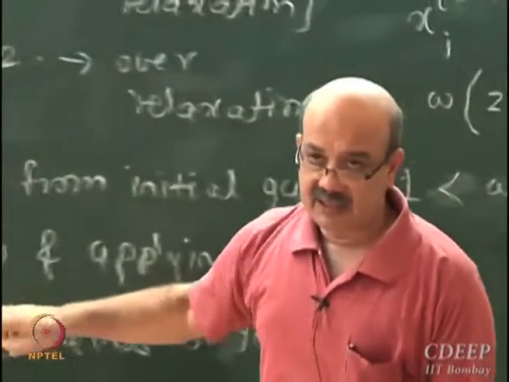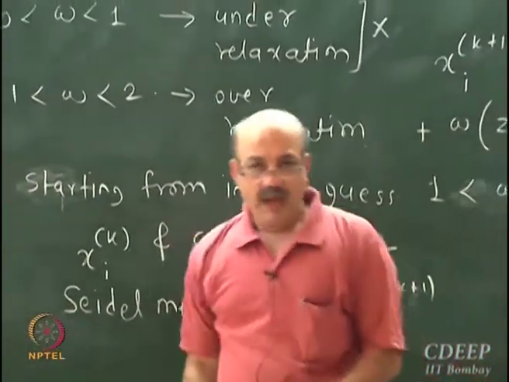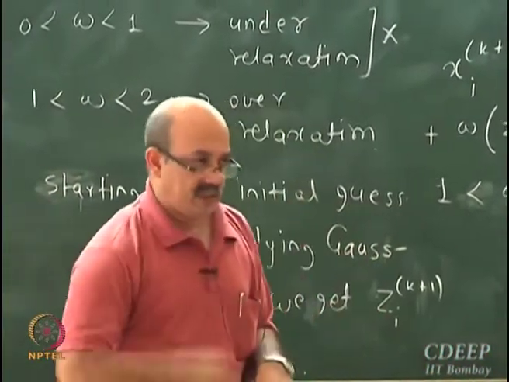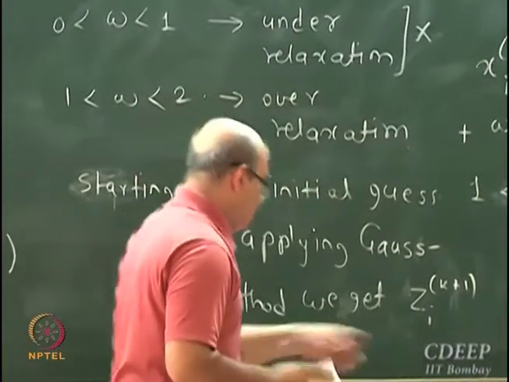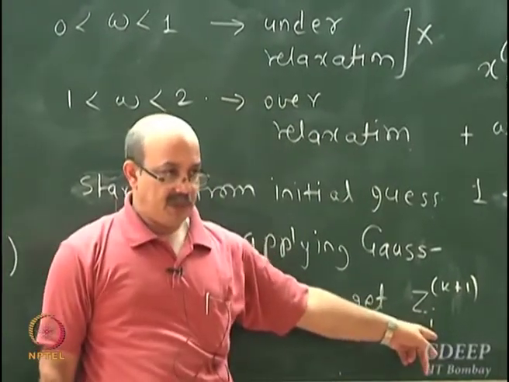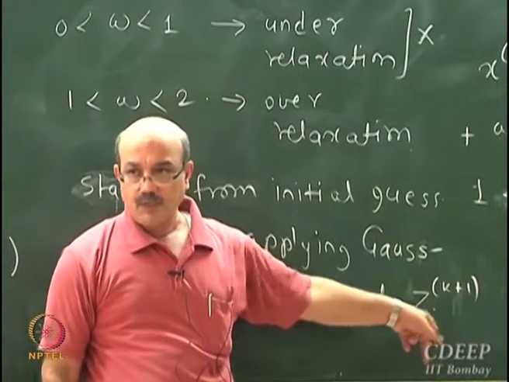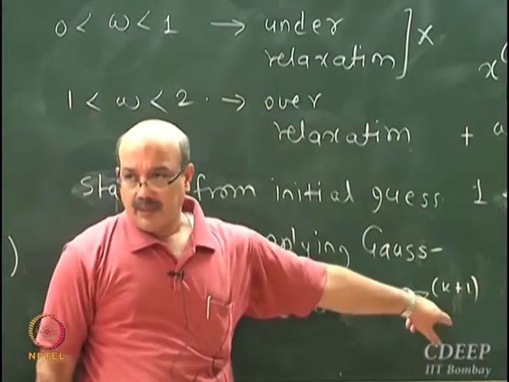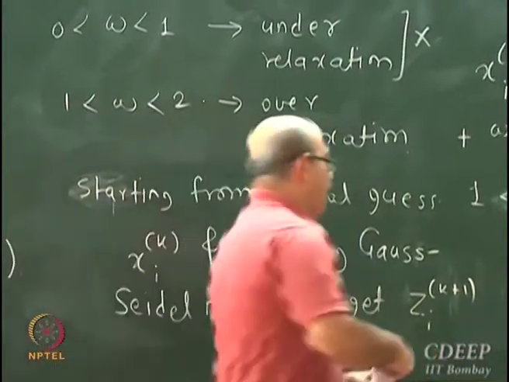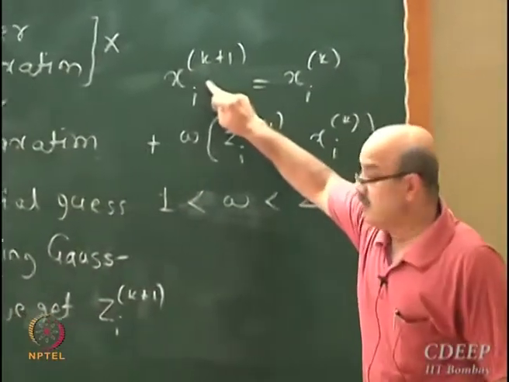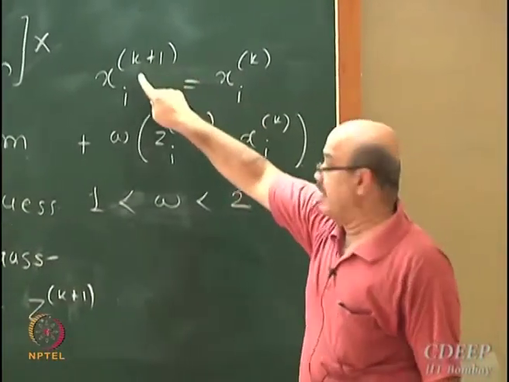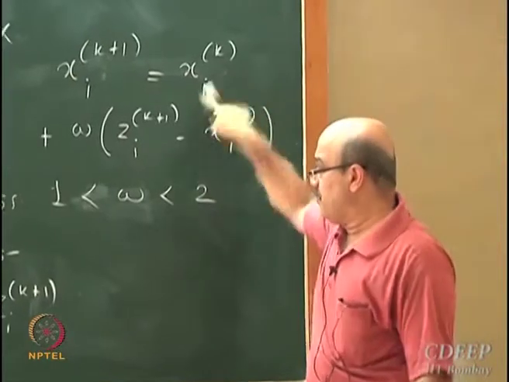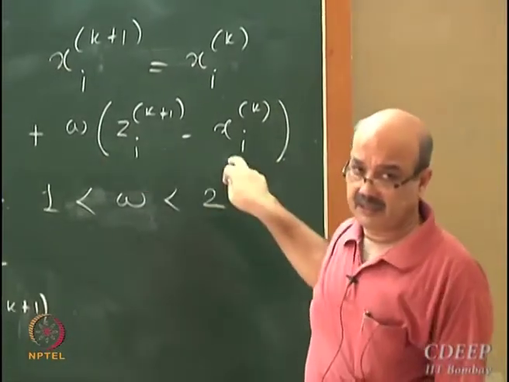Just try to understand this. What I am going to do is start by applying the Gauss-Seidel method to find a new point, but I am going to take that new point as an intermediate point. The next iteration will be calculated using the old guess plus a correction.